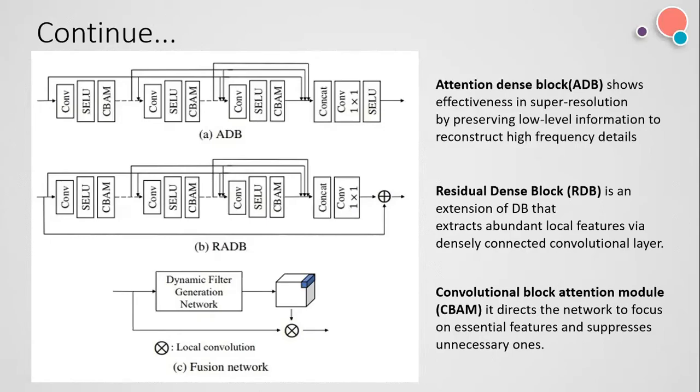We used it for image denoising to remove all kinds of noise, and super resolution, like to improve the details, to enhance the image. Why? Because it directs the network to focus on essential features and suppresses the unnecessary ones. Therefore, we employ CBAM in the proposed network.